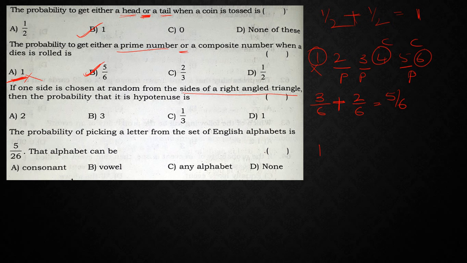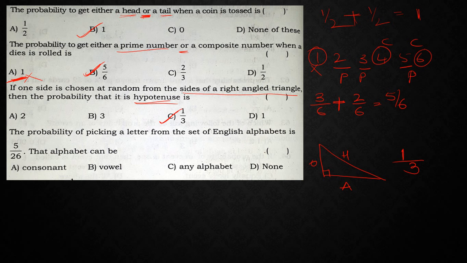So already we know about a right angle triangle, right? In a right angle triangle, if one side is the opposite side, another will be the adjacent side, and the third side will be the hypotenuse. So totally how many sides are there? 3 sides are there. Now what did he ask? The probability that it is the hypotenuse. So the hypotenuse is only 1, so 1 upon 3 is my answer.